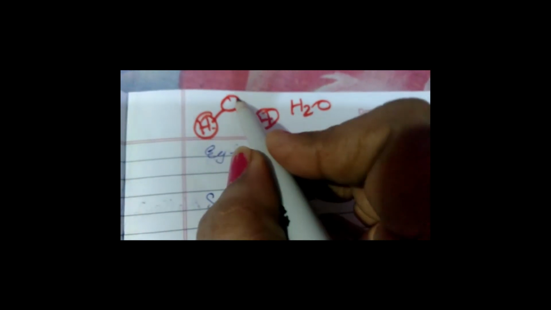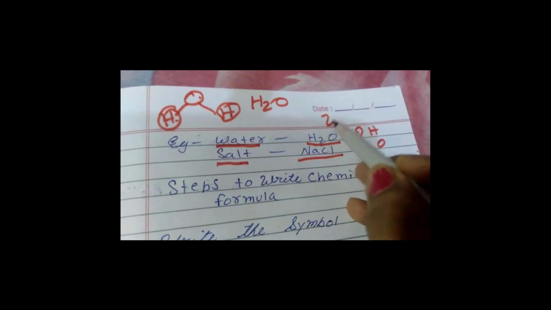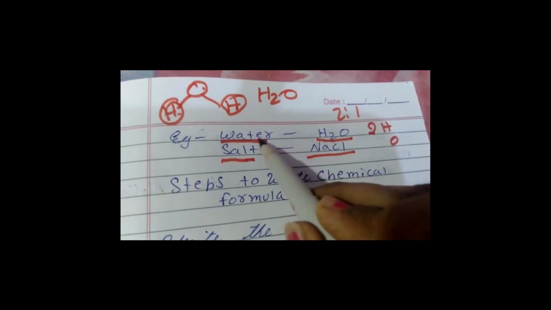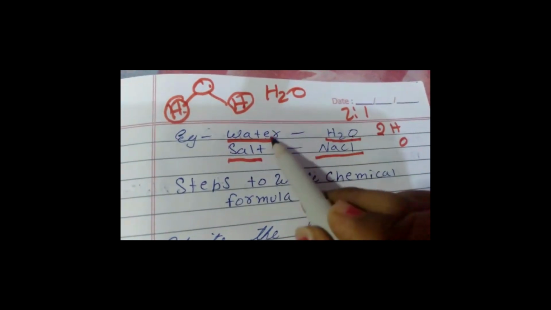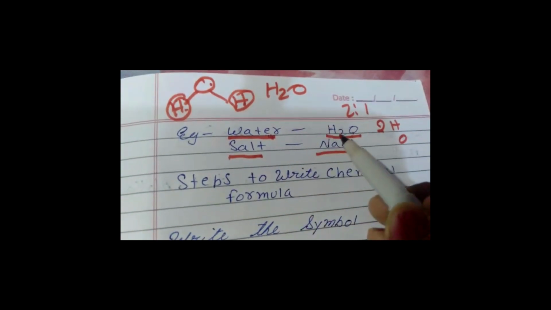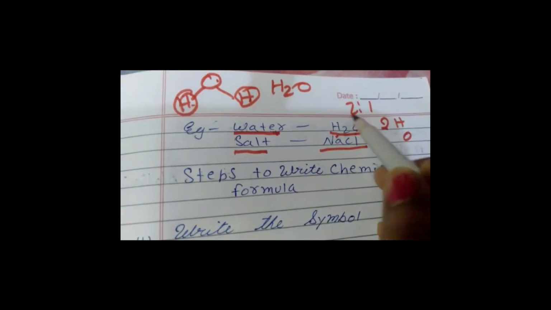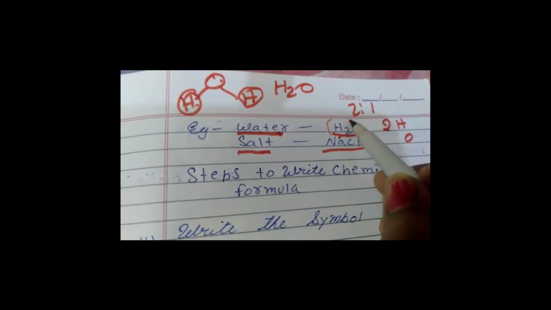H2O means oxygen is one and hydrogen is two. How many atoms of hydrogen are present? Two. And how many atoms of oxygen? One. So the ratio is 2:1. So we are representing water as H2O. The formula of water is H2O, and it is called the chemical formula.